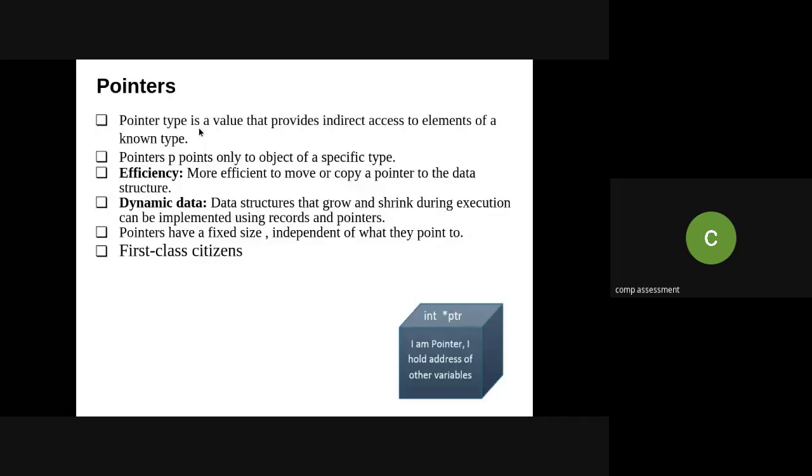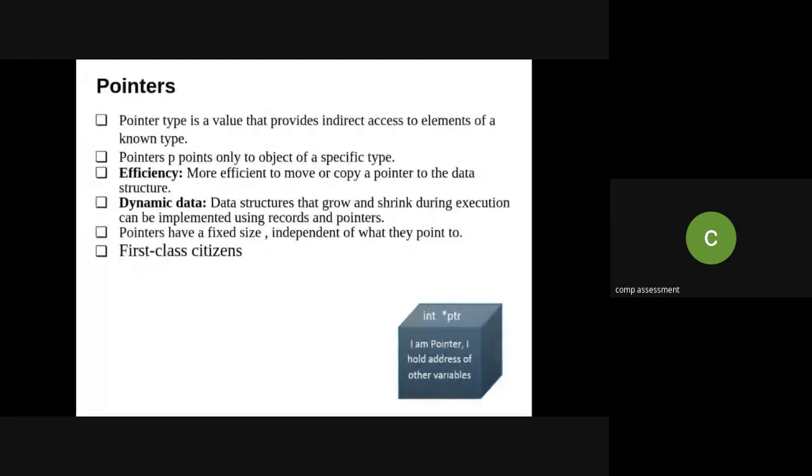A pointer type is basically a value that provides indirect access to the elements of a known type. So just like your integer, float, basic data types, a pointer is also a type of variable which provides indirect access to the elements of a known type. So pointer p points only to the object of a specific type. Meaning, whenever I'm going to declare a pointer variable, it is going to have the declaration as,